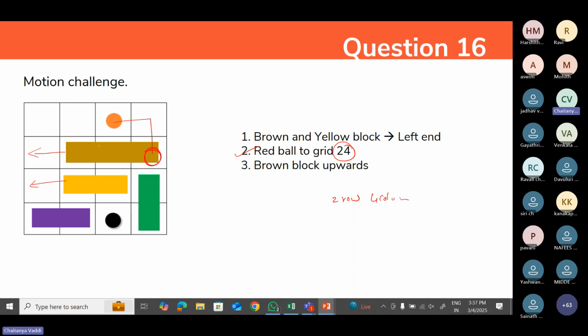Obviously this will be empty because the brown grid block has moved to the left. After that, the brown block moves upwards, so it will move to this particular place, and you can take this ball to this particular hole. So your challenge will be done. Once you complete this challenge, you will be asked the next question. This is how you need to solve the questions on the motion challenge.